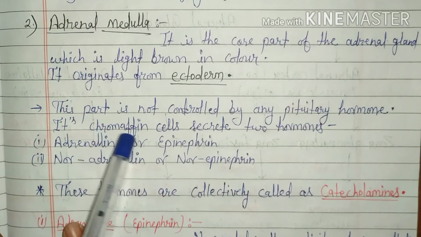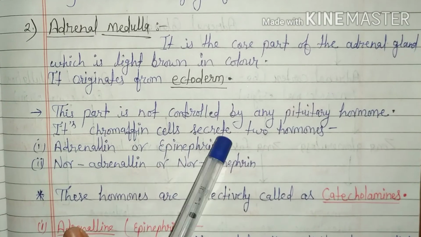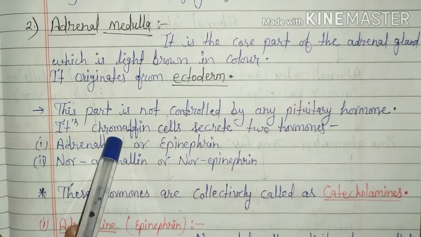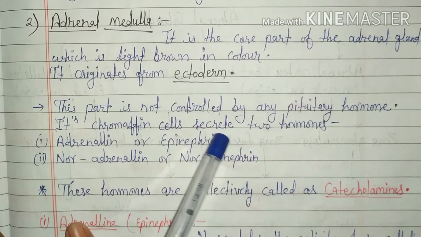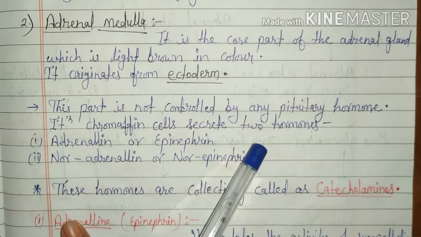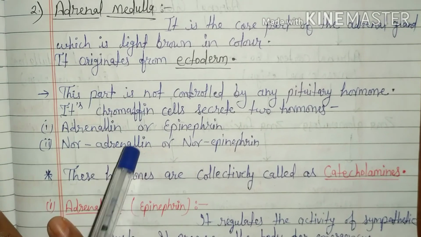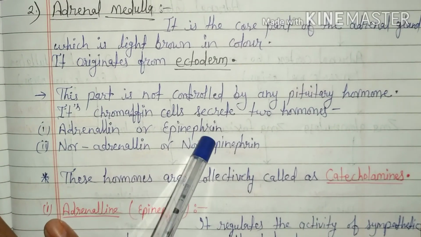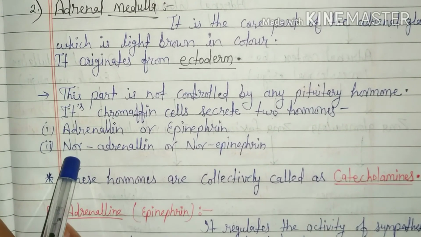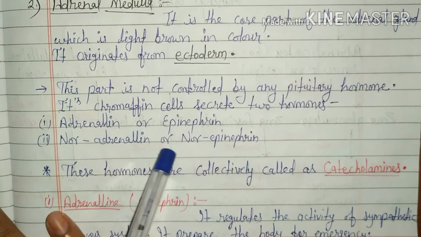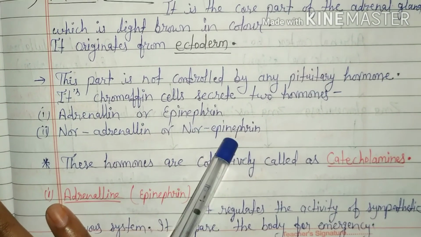Its chromaffin cells, which are situated in the core region of the adrenal gland, secrete two hormones. First, adrenaline, which is also called epinephrine, and second, noradrenaline, which is also called norepinephrine.